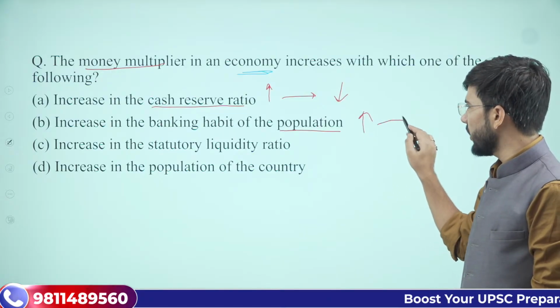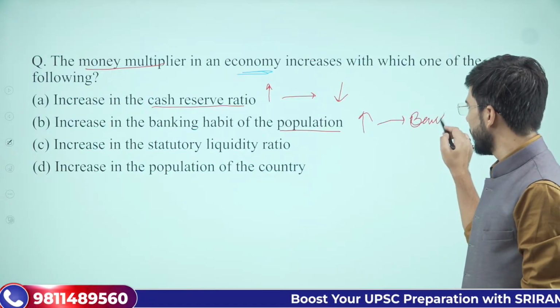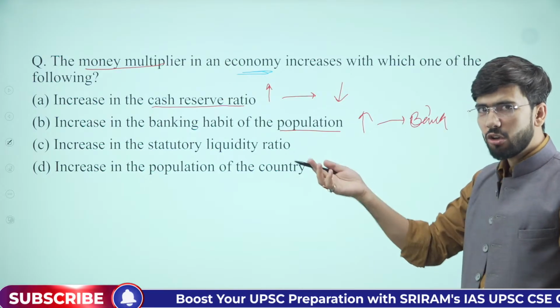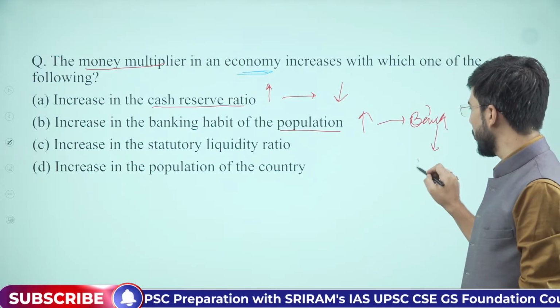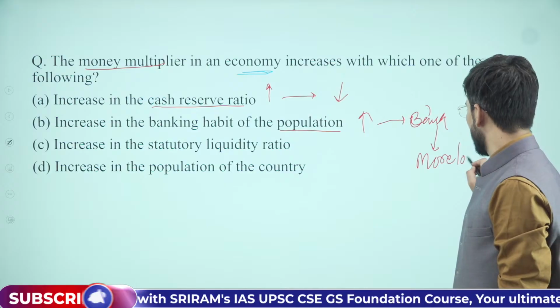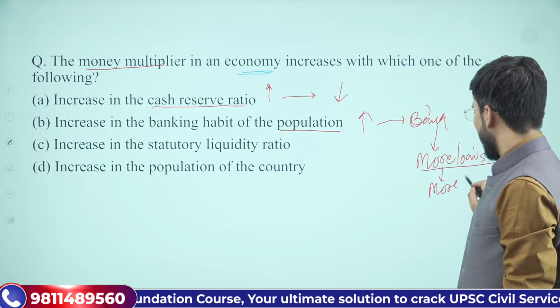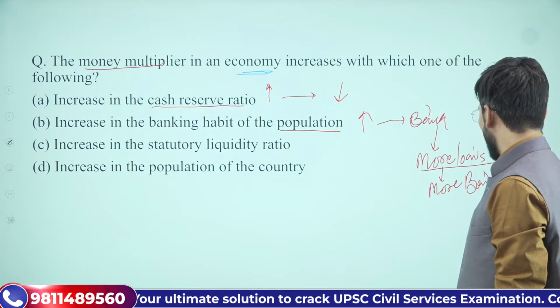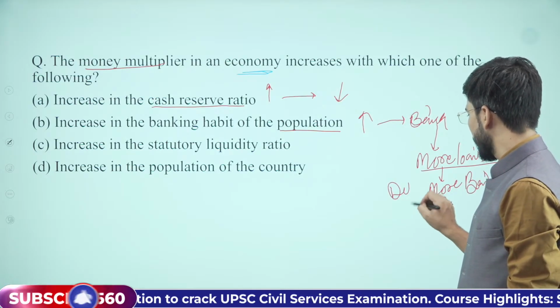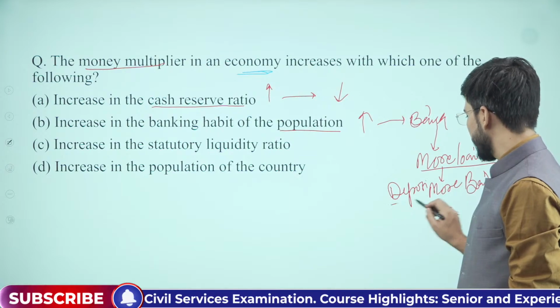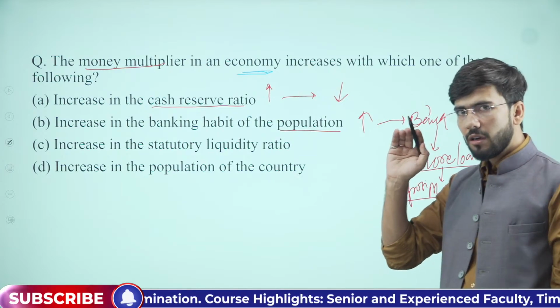More money flowing into banking system will lead to more loans, and more loans to more banks will lead to more deposits into more banks.